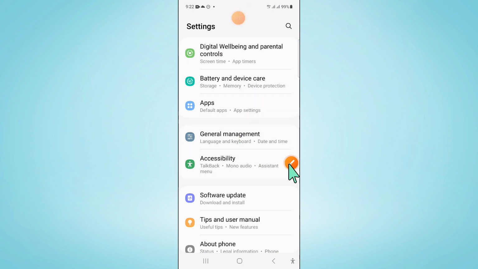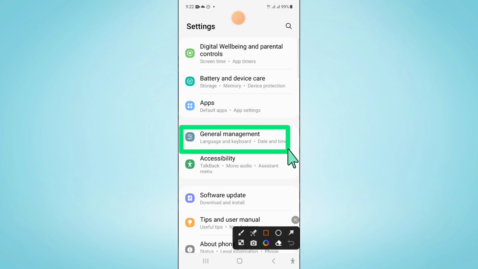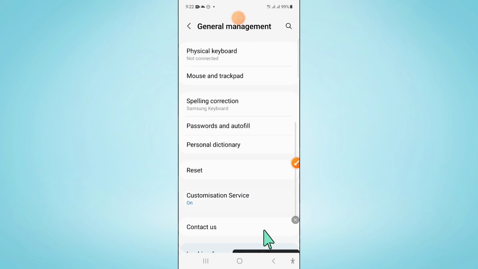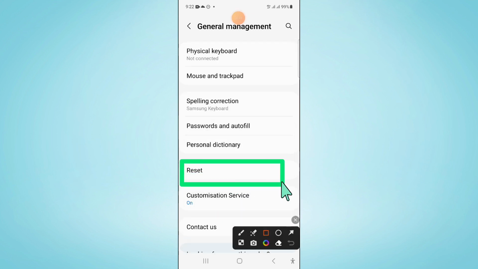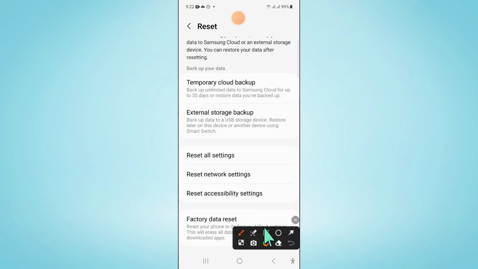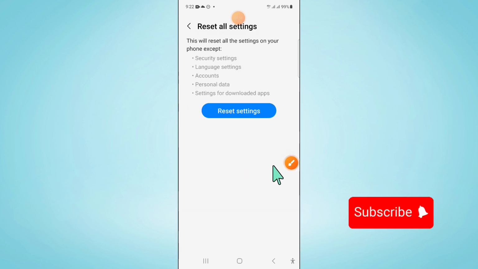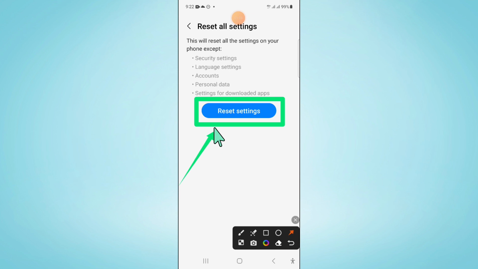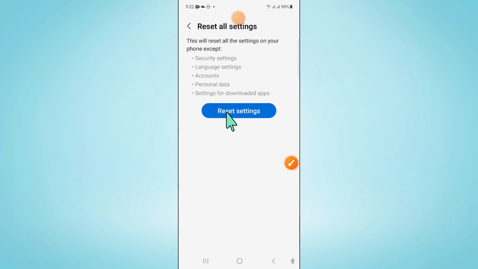Now in settings, scroll down and click on general management. Now in general management, scroll down and click on reset. And here scroll down and click on reset all settings. Now here again click on reset settings to confirm, and then enter your lock screen password here.